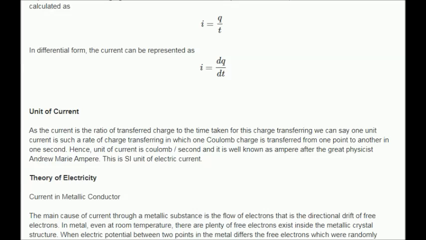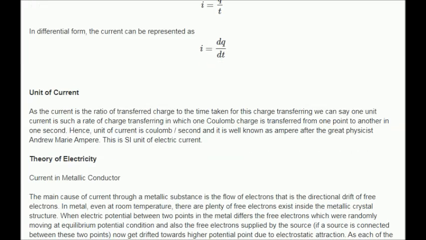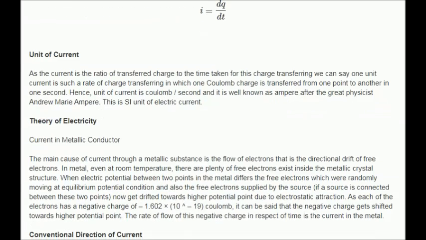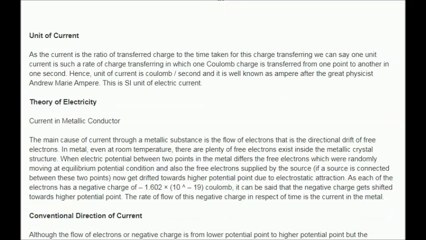Unit of current. As the current is the ratio of transferred charge to the time taken for this charge transferring, we can say 1 unit current is such a rate of charge transferring in which 1 coulomb charge is transferred from one point to another in 1 second. Hence, unit of current is coulomb per second and it is well known as ampere after the great physicist Andre Marie Ampere. This is the SI unit of electric current.